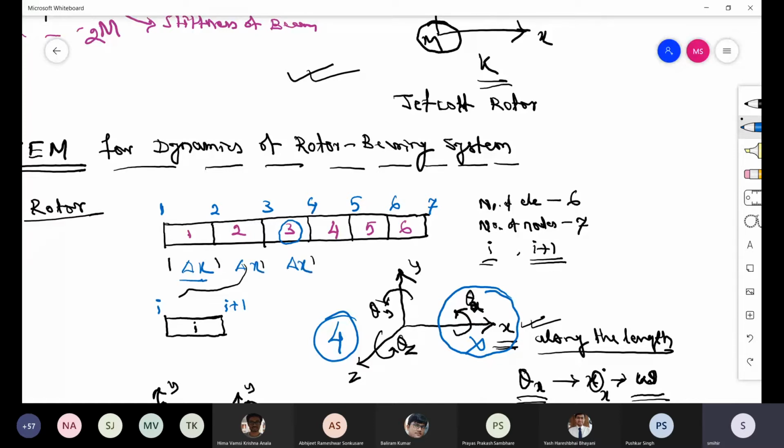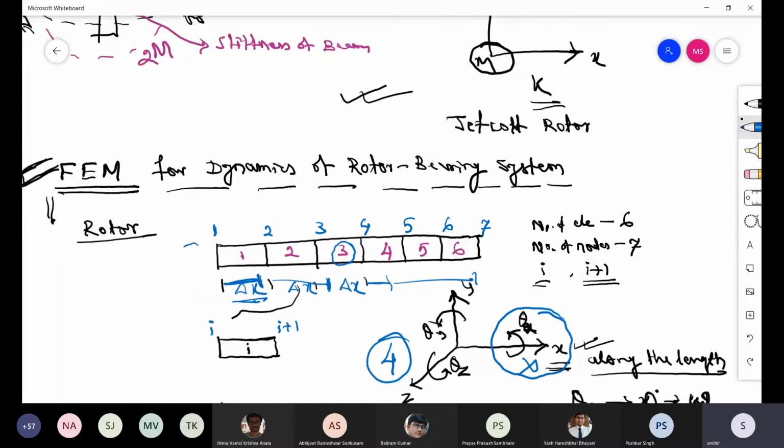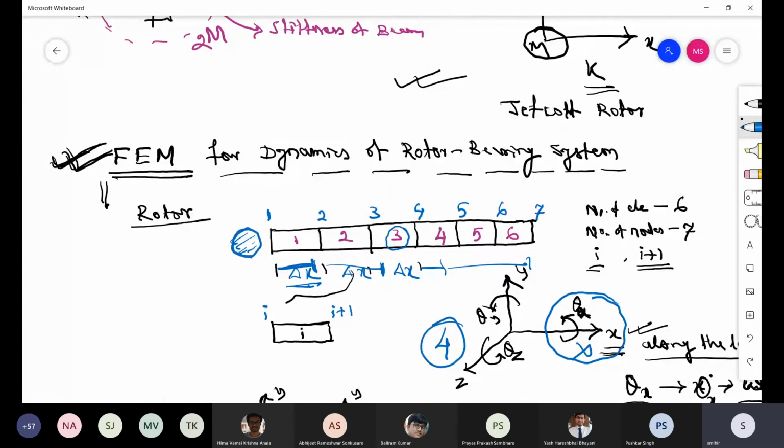I can use a smaller division here, this element larger, this one smaller, and this one very large. I can always do that. Further, in the generation of the matrices, the left side view shows the cross section is a circle. It may so happen that the rotor is a stepped rotor, a stepped shaft like this.